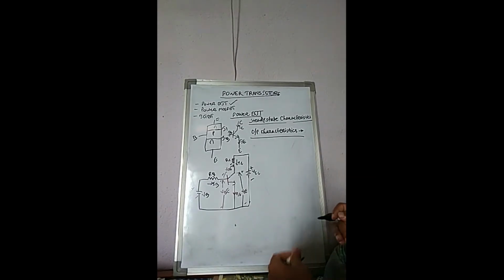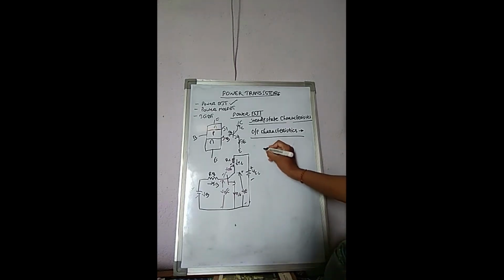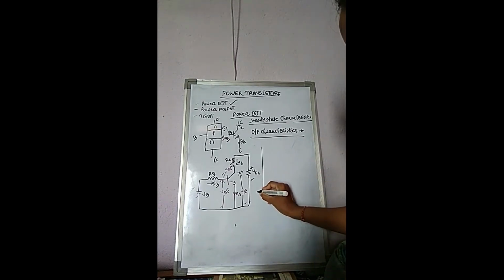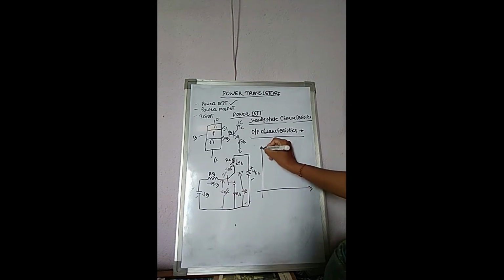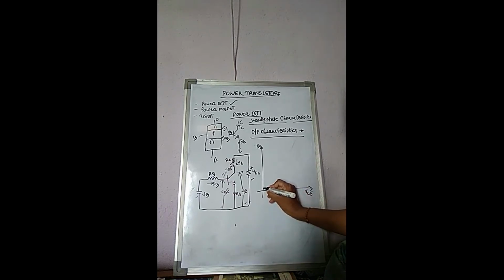Output characteristics means this graph represents the output circuit. So output characteristics is a graph between collector current and collector emitter voltage at constant IB. This is IC, this is VCE. Its graph is like this.